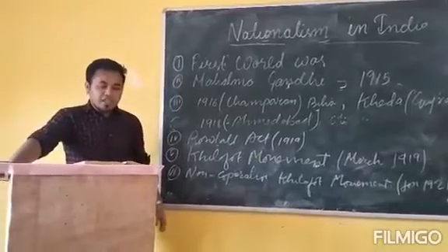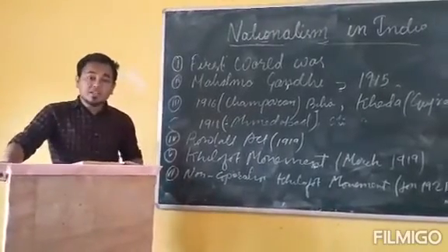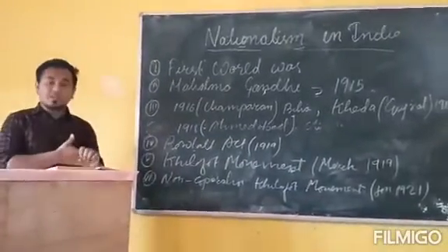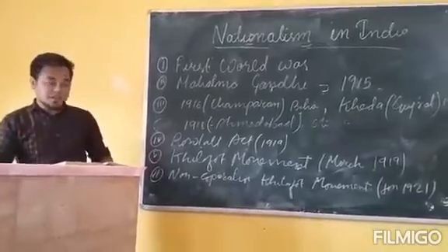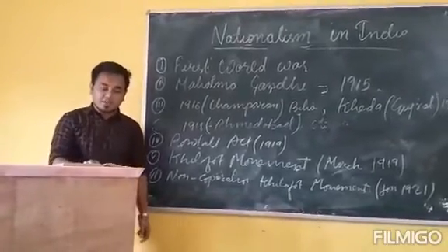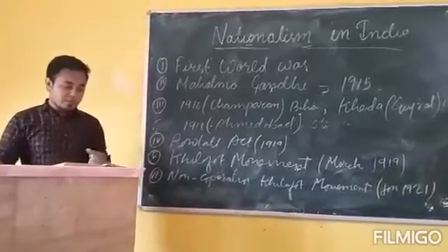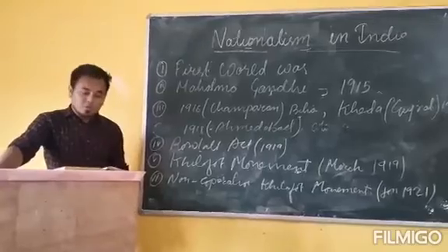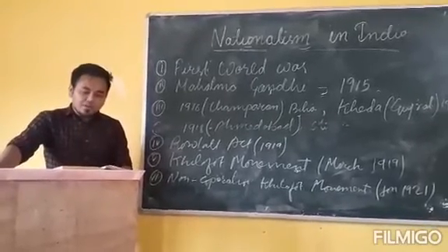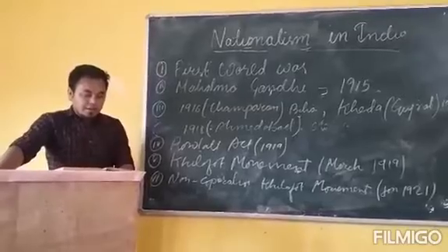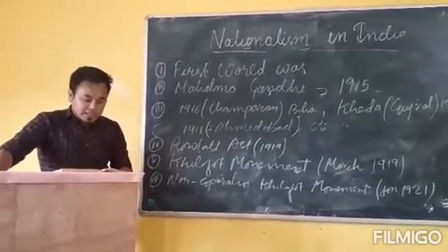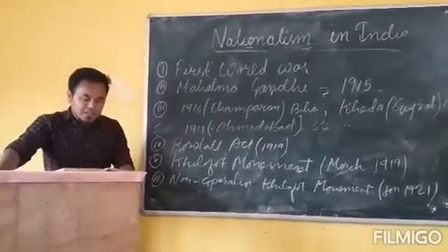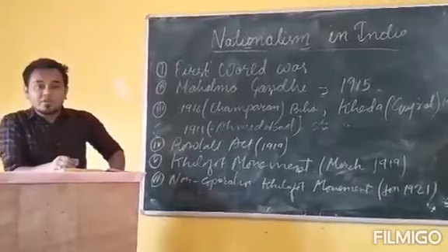So now we will see how the different communities participated in this movement. Okay. First the middle class. So how did the middle class people participate in this movement? Number one is students and teachers left the government controlled schools and colleges, and lawyers gave up their legal practices. Okay. Number two is foreign goods were boycotted. And number three is they started boycotting foreign goods.